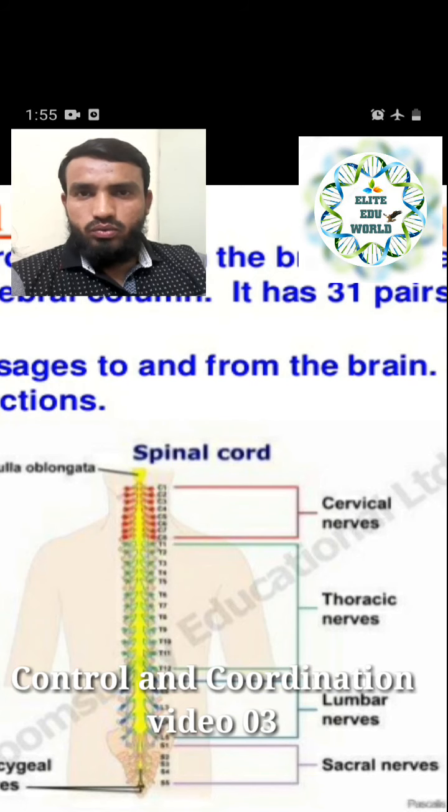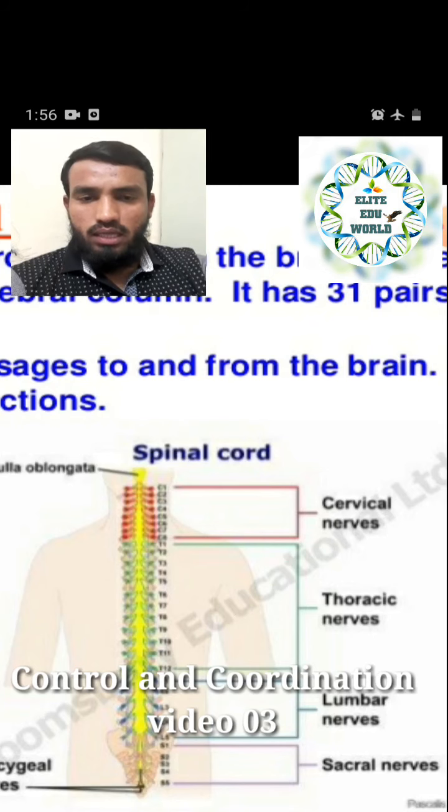I already told you there are so many vertebrae, 31 of them joined together, and the region where these vertebrae are present is also called the lumbar. So that region is given the name lumbar nerves, and the last is called the sacral nerves. So you can divide our spinal cord nerves, or the pairs of nerves, into these 4 types according to the position from where they are running, right.